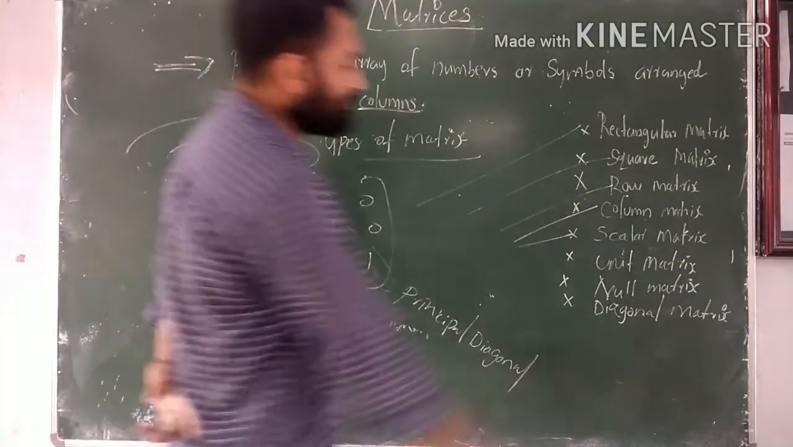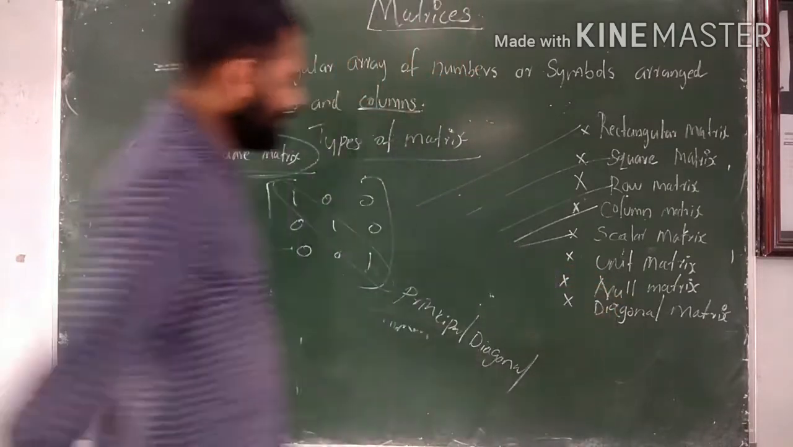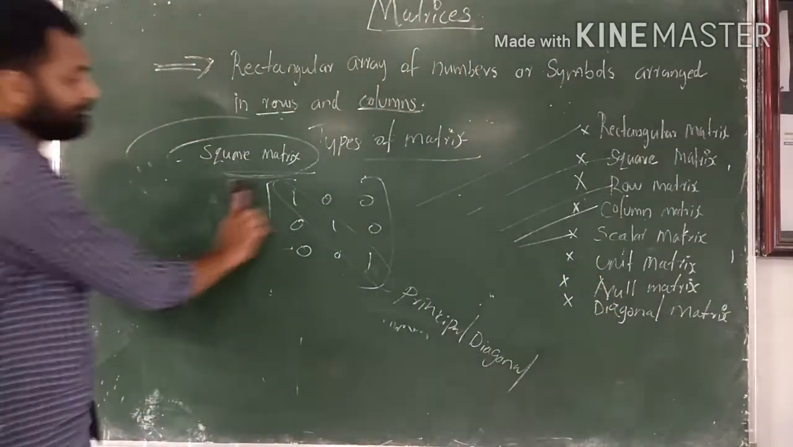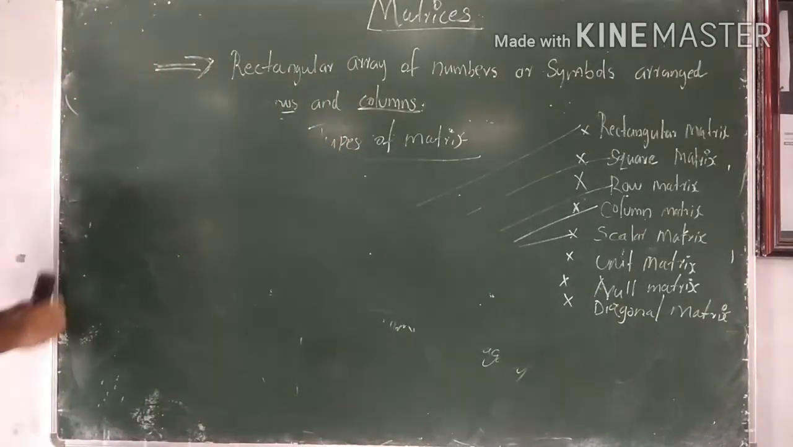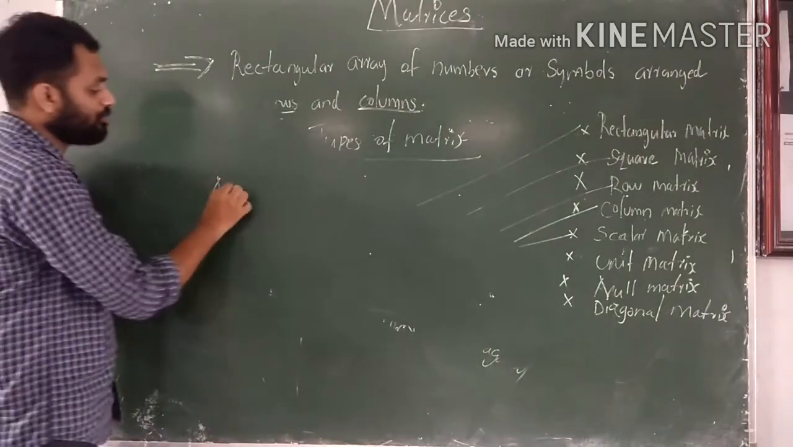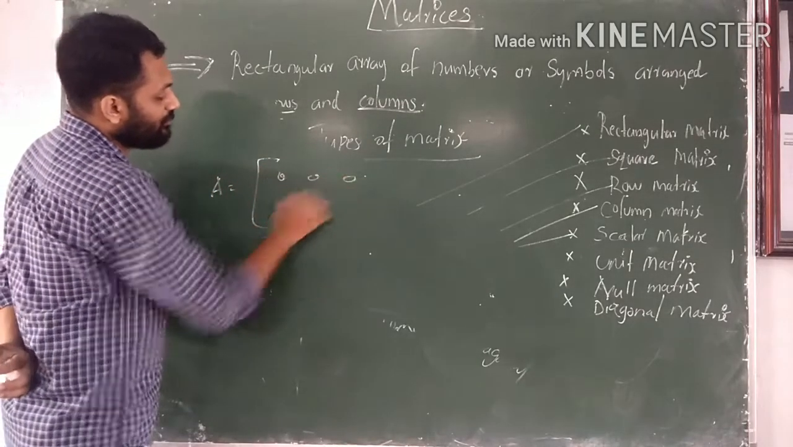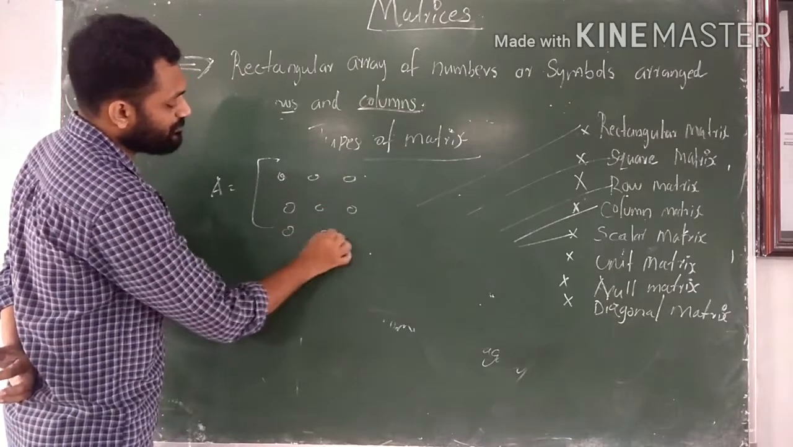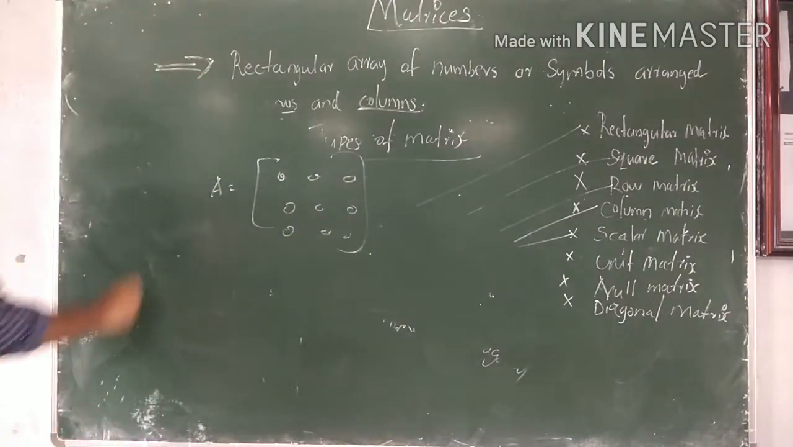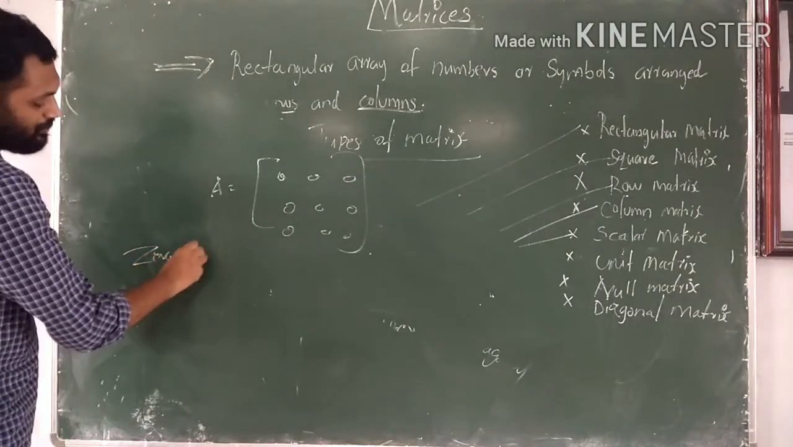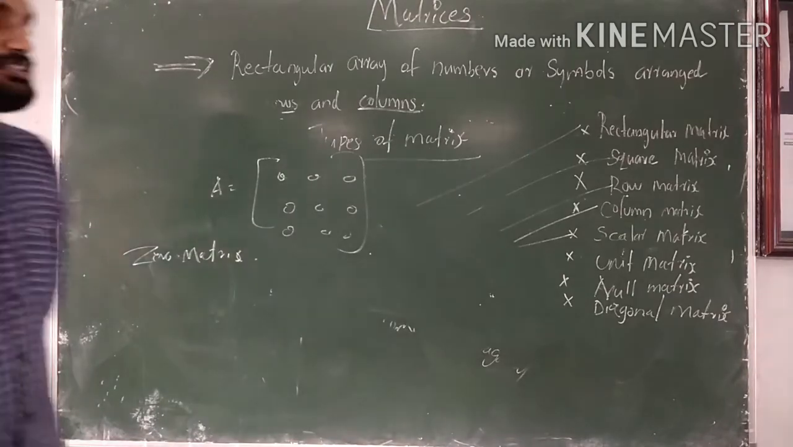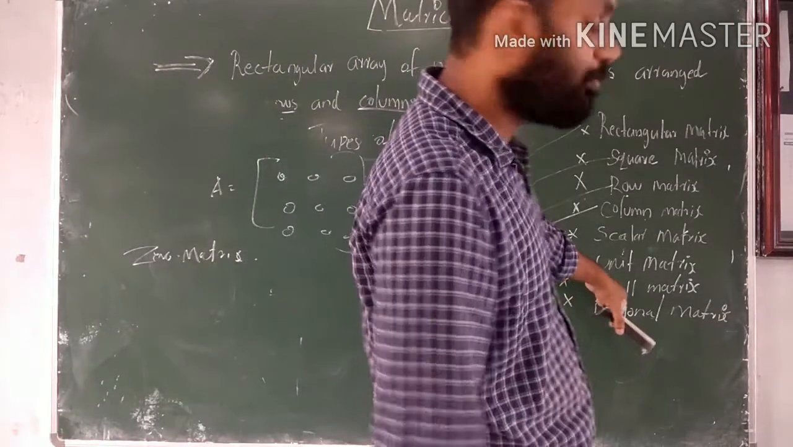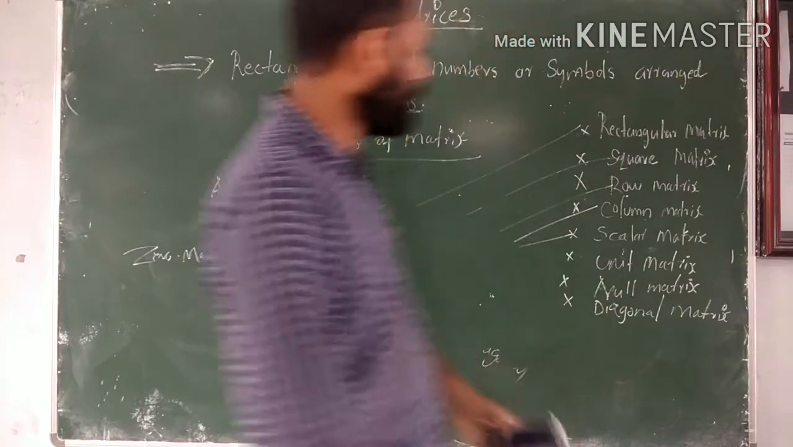Then the next type of matrix is the null matrix. A null matrix means a matrix in which all the elements are 0. It is also known as a zero matrix. If in a matrix all the elements are 0, you can say that it is a null matrix or zero matrix.